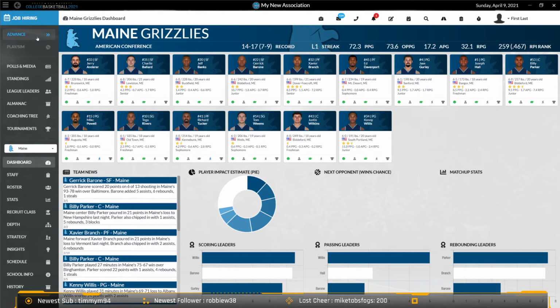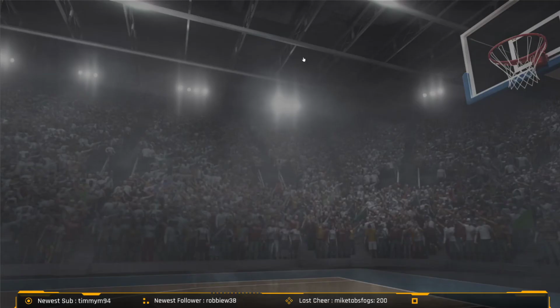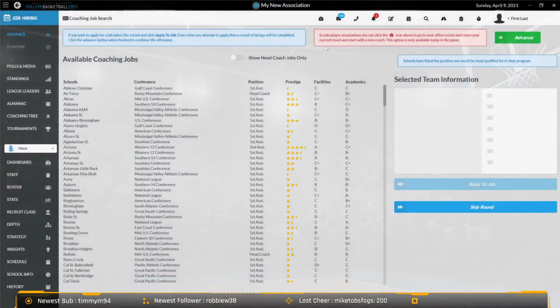When you get to the job hiring date and advance to it, you're going to see a message up here telling you that if you're in a solo player association, you can click the briefcase icon above to go to your office screen and retire your current coach and start with a new coach. This option is only available on this particular day because it's the day that you can search for a job as yourself. So this is the only day in the game that this will be available.